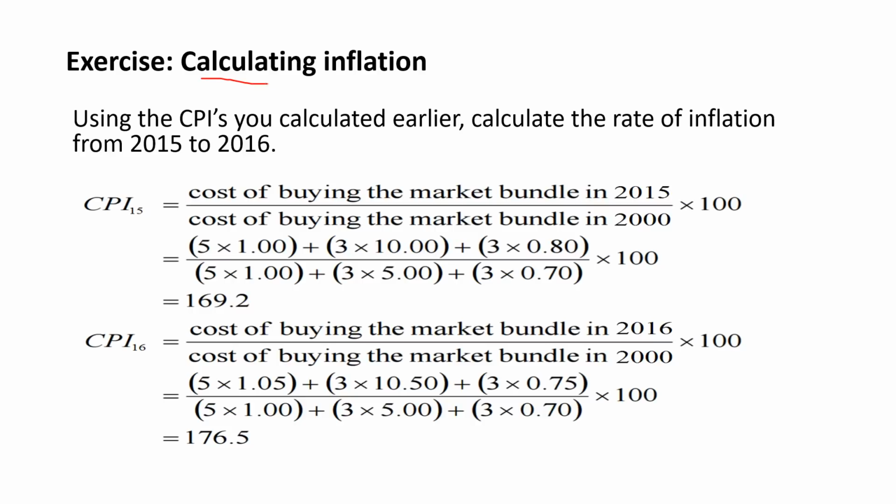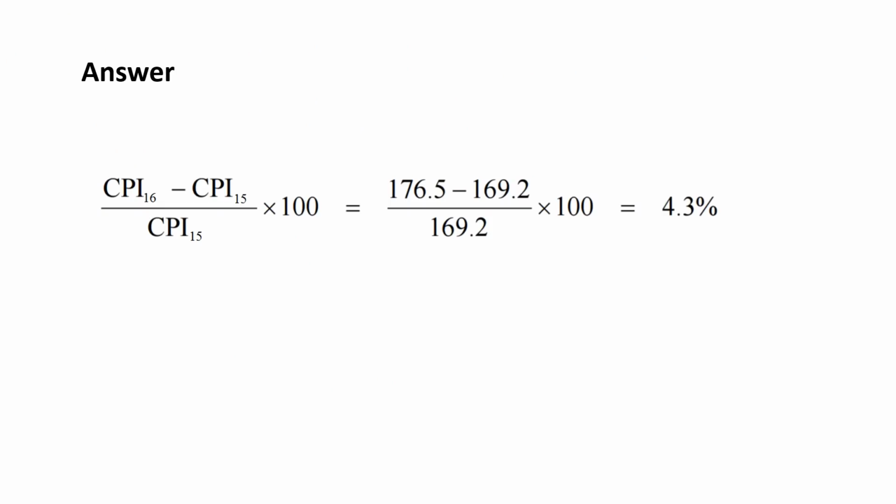Exercise, calculating inflation. Using the CPI you calculated earlier, calculate the rate of inflation from 2015 to 2016. So we've calculated the CPI for 2015, we've calculated the CPI for 2016. We take those figures, take the larger one, subtract the smaller one, and divide by the smaller one.